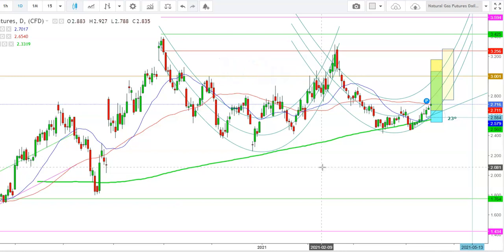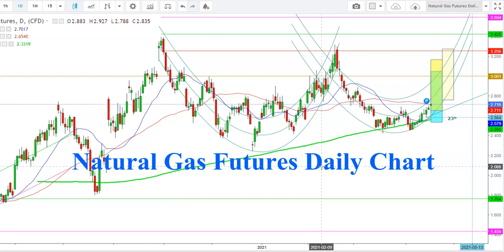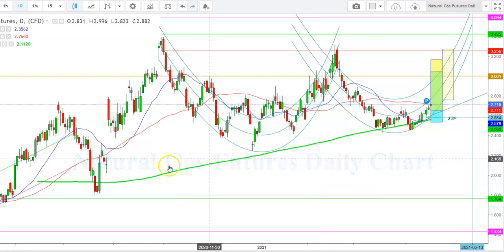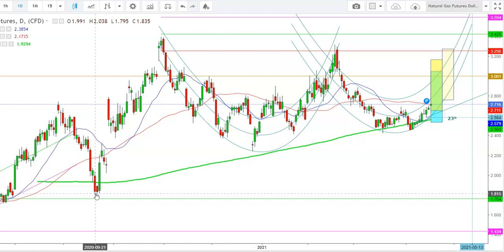So let us start the day to analyze the movements of natural gas futures in different time frames. So friends, here you can see a daily chart of natural gas futures. Here you can see how the natural gas futures started an uptrend from September 21st, 2020 when it found a strong base at the levels of $1.8, and since then we have seen a sharp bounce back in natural gas futures, but the natural gas futures showed a gap up opening on September 29th.